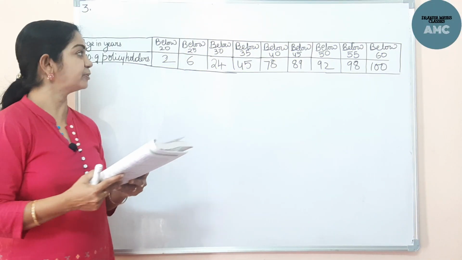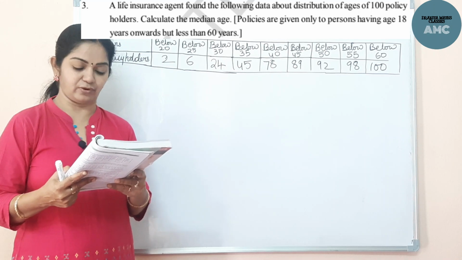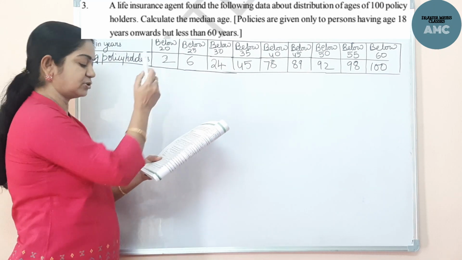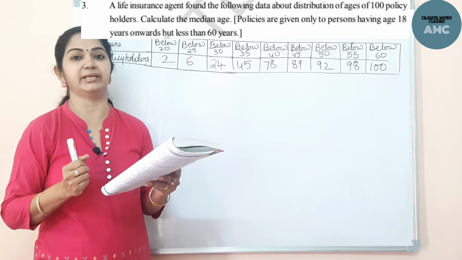Now here the third problem: a life insurance agent found the following data about the distribution of the ages of 100 policy holders. Calculate the median age.